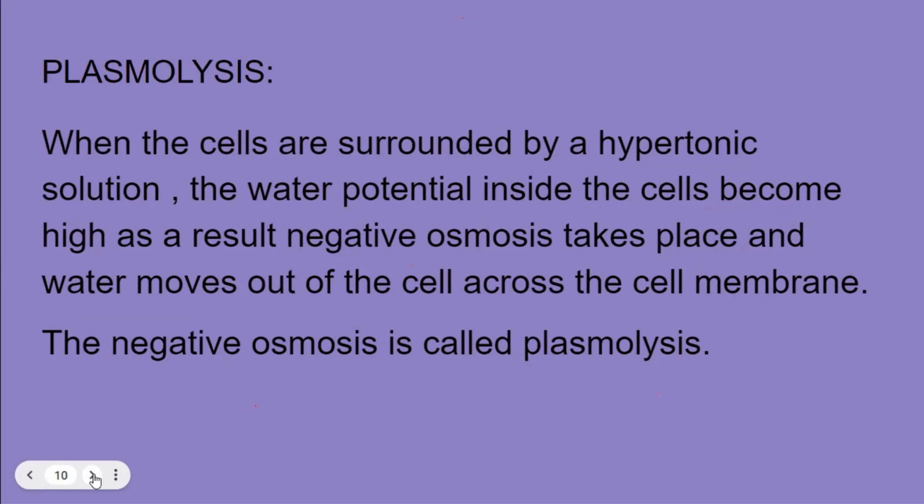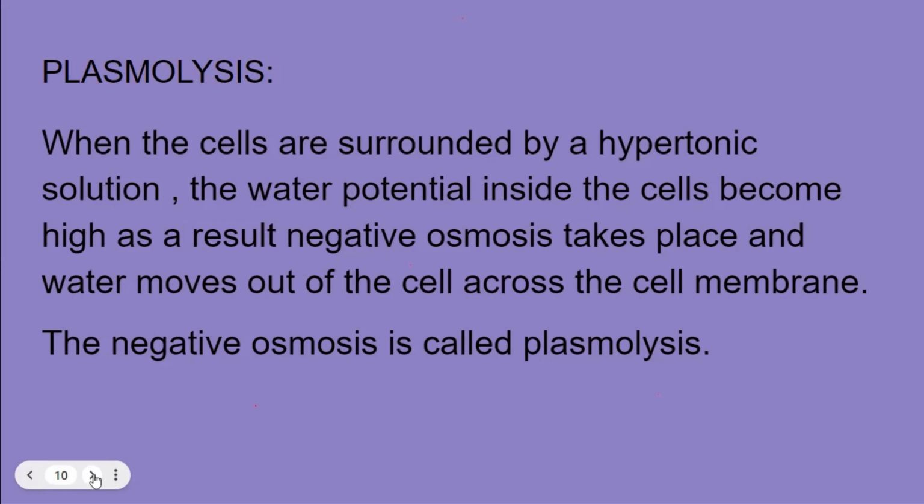So what is plasmolysis? You are placing a plant cell or animal cell in a very concentrated solution of salt or sugar. It means outside the cytoplasm, the solution is very much concentrated and comparatively the cytoplasm of the cell has become dilute. So water will always move in osmosis from the area of high to low concentration. So water will move from the area where it is more towards the area where it is less. So water will move from inside to outside. Water will leave the cells and as a result the cell will shrink away.